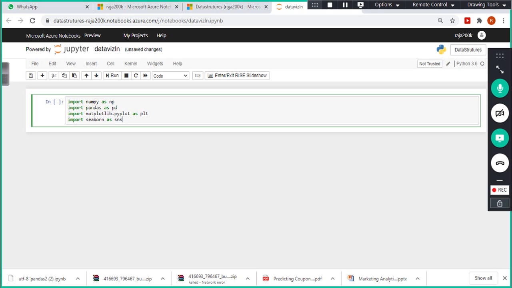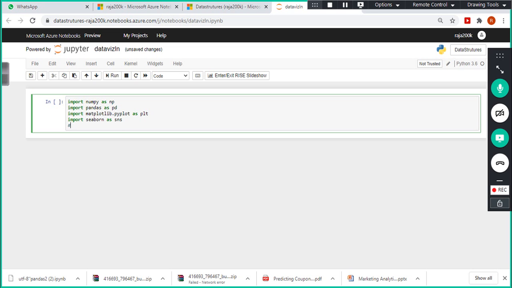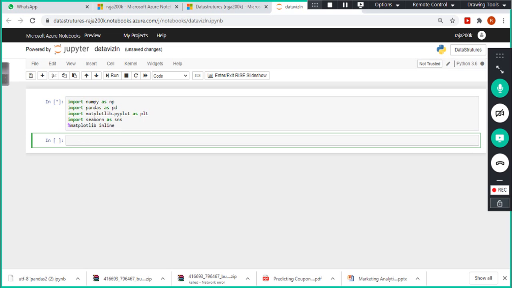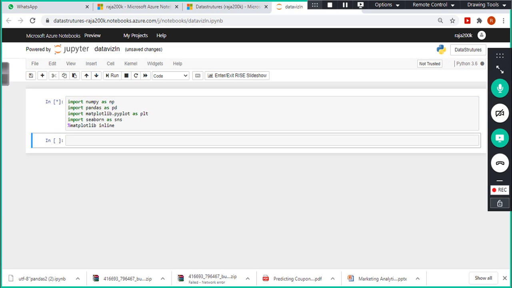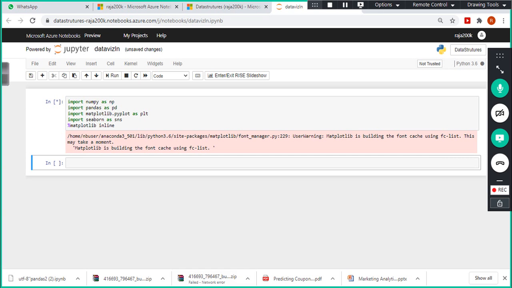Next, I'm going to use the percent matplotlib inline command. What is the percent sign? It's a magic command. That means whatever chart you plot using these packages will be displayed inside this notebook itself. Otherwise, the charts would be displayed outside.